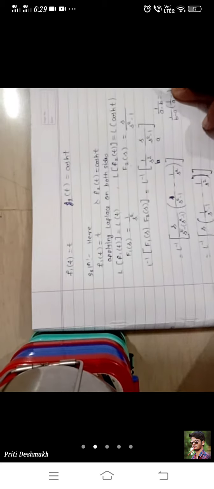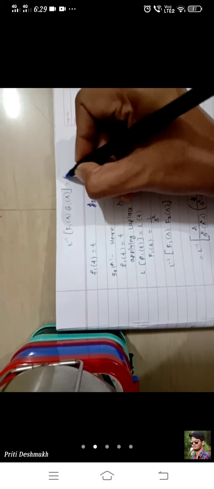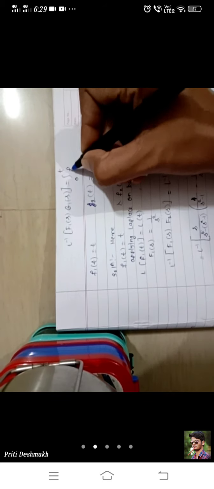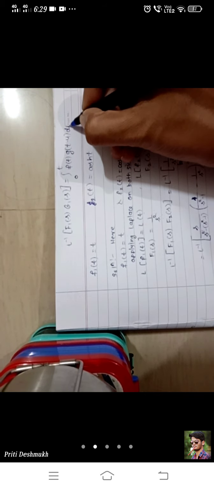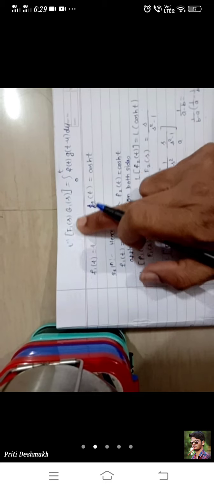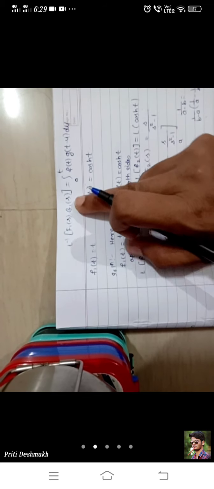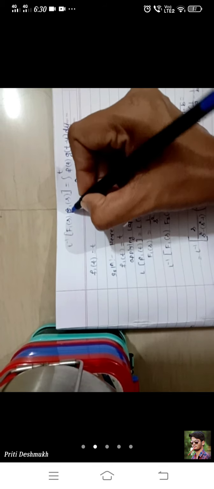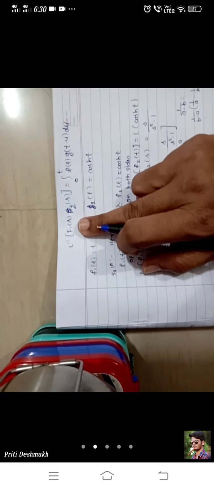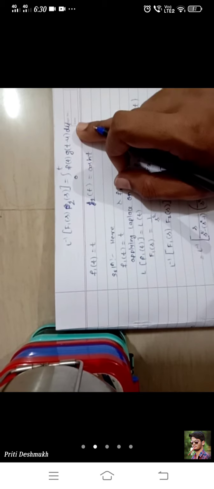Means we have to solve both the cases. Now the convolution theorem is: Laplace inverse of f1 of s into g1 of s is equal to integration 0 to t f of t into g of t minus u du. Okay, we get the answer of Laplace inverse of f1 of s into g of s or f2 of s. As per this example, it is f2 of s. f1 of s into f2 of s is equal to this one.